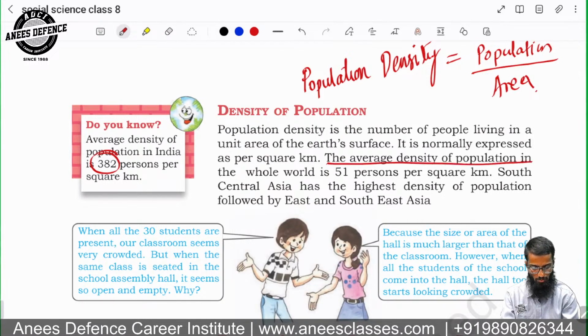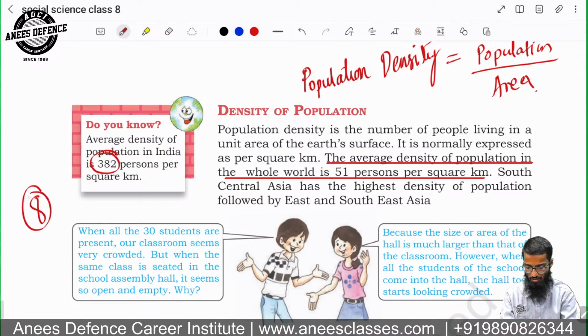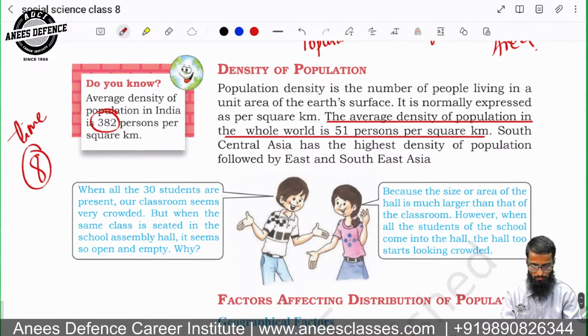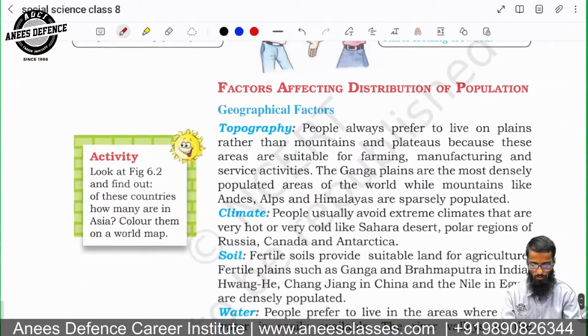The average density of the population in the whole world is what? 51 per square kilometer. And we are almost 8 times the world. So what are the factors which impact the population? One is topography. People try to live on the plain areas, right? Then mountains and plateaus, due to transportation and a lot of things. You prefer to live in the what?